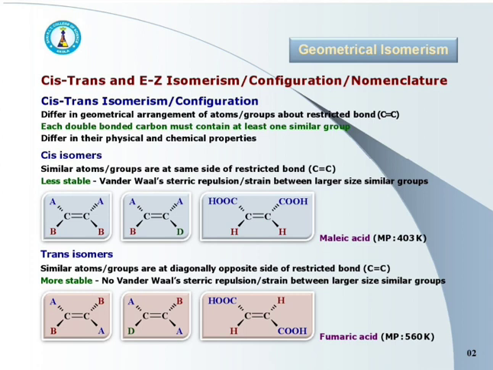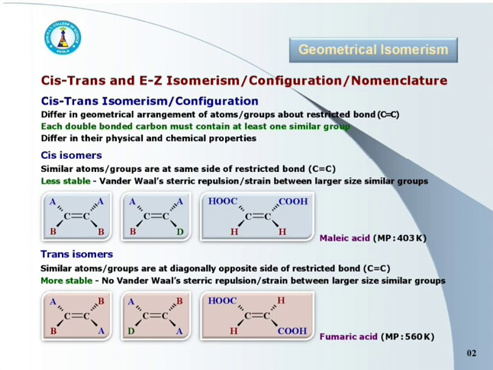Maleic acid is the cis form. In fumaric acid, similar COOH groups and hydrogen atoms are at diagonally opposite sides of the double bond. Fumaric acid is always the trans form.